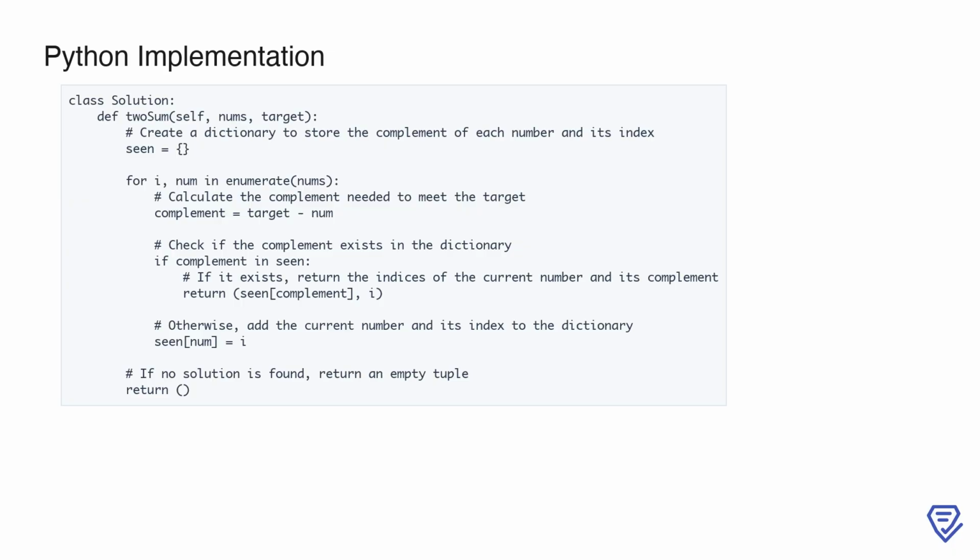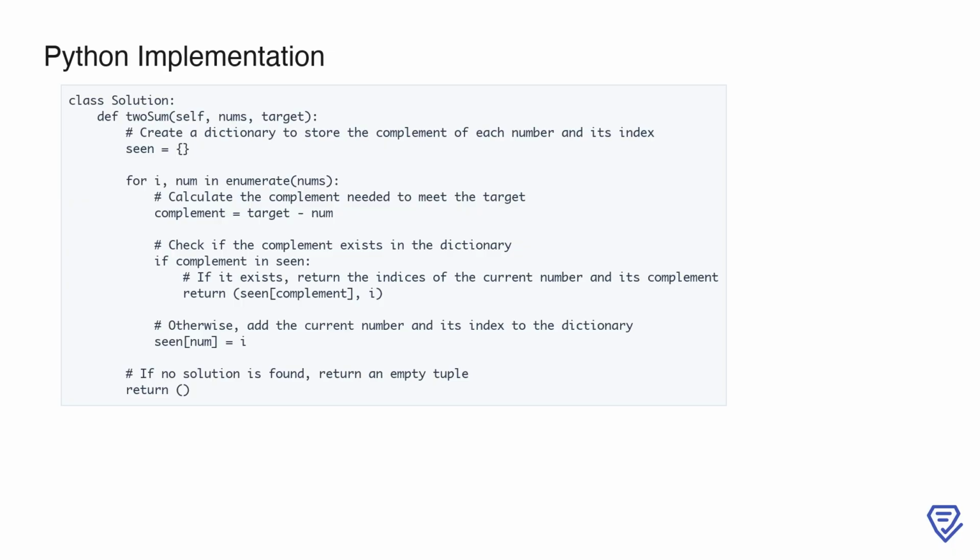4. Check for complement in dictionary. If the complement exists in the seen dictionary, it means we have already encountered a number that, when added to the current number, equals the target. In this case, we return a tuple containing the index of the complement from the dictionary and the current index.